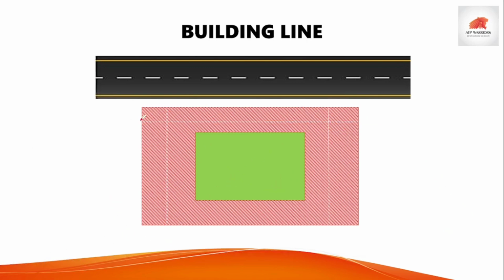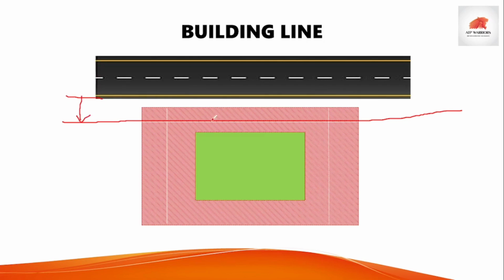Suppose this is a front side building line. The meaning of this is, in future if the authority wants to widen this road, then the authority can lawfully widen this road up to this line.